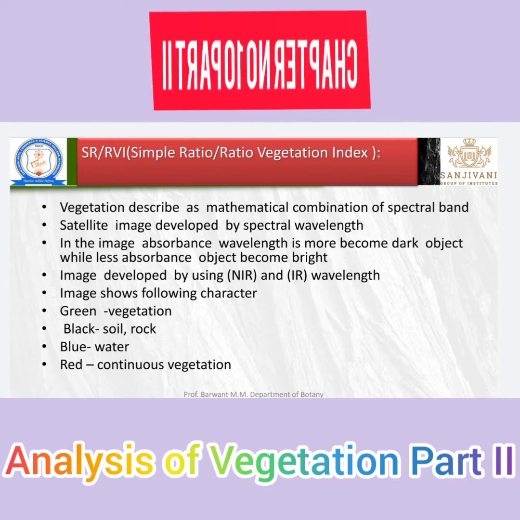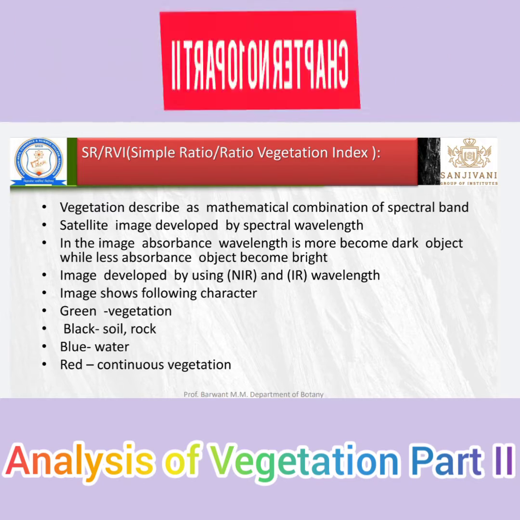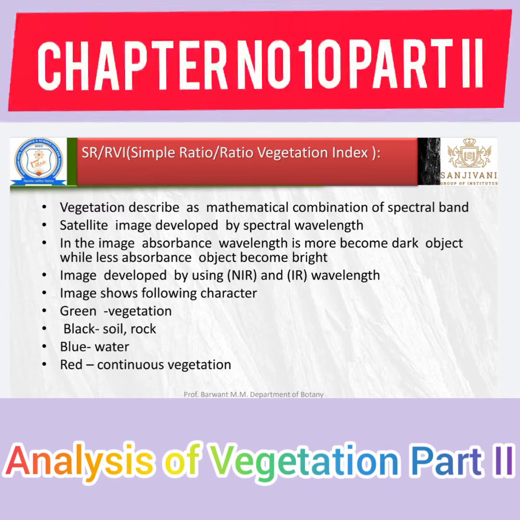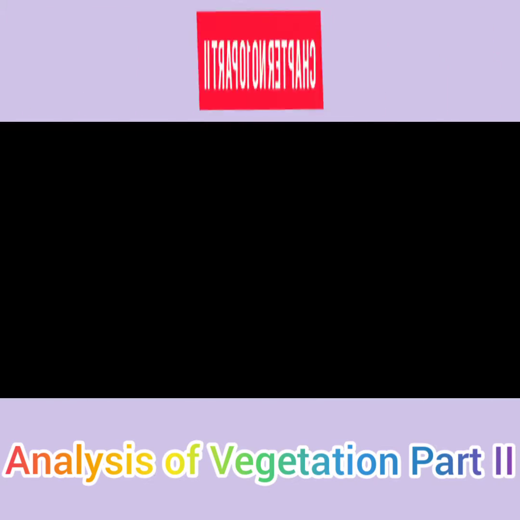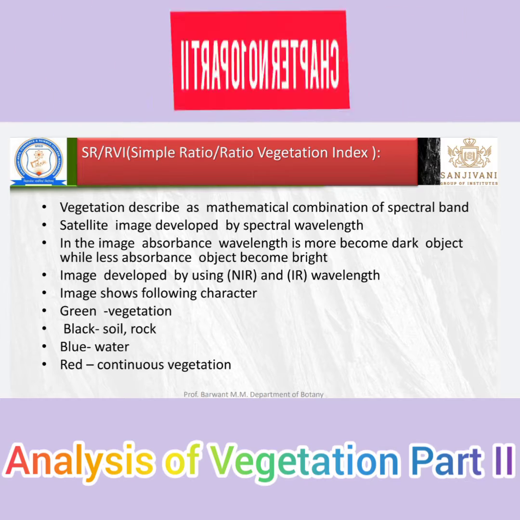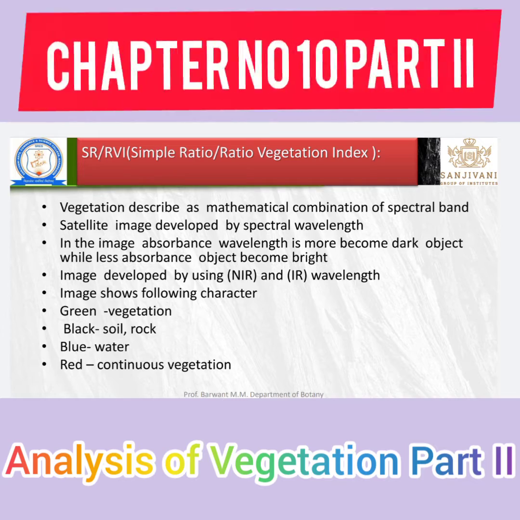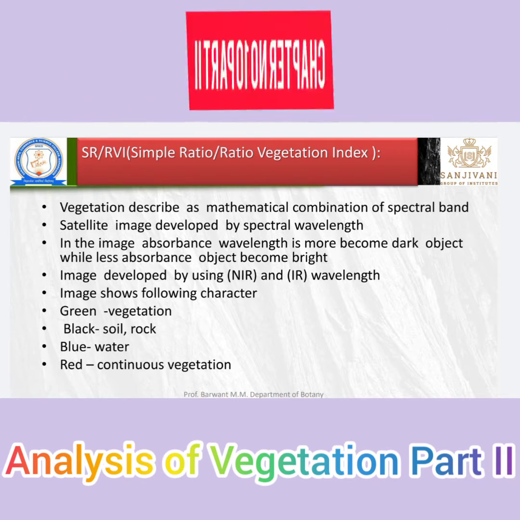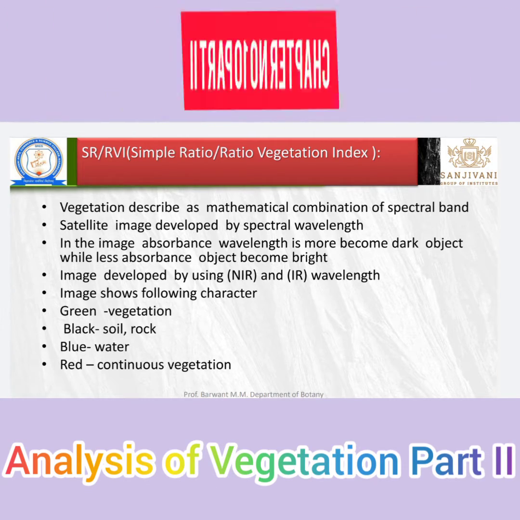The satellite works on the basis of radiation. That radiation of a certain wavelength is sent to the earth. When radiation passes through the biomass, if very few absorbing objects are present on that biomass, the image becomes bright because there is less absorption of radiation.